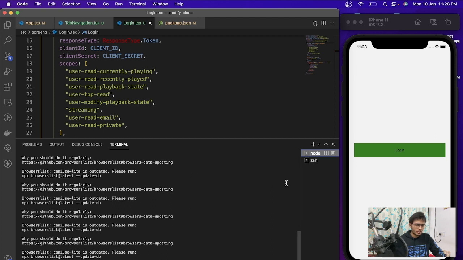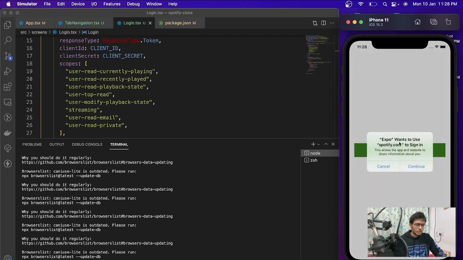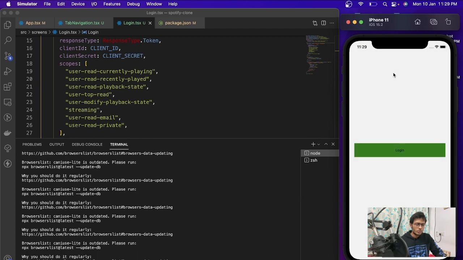So first, let's just click on login. Okay, so when you click on login, Expo wants to use Spotify.com. It will navigate you to the Spotify authentication UI, and here you will just log in. It will ask for your username and password. I have already added the username and password, that's why I didn't need to put it again. And here you will see.